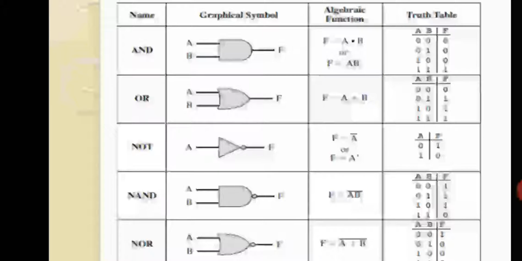There is no concept of B, because this gate takes only one input and gives one output. If it is 0, the answer will be 1. If it is 1, the answer will be 0. Whenever your 0 passes through that gate, you are going to invert it and make it 1.